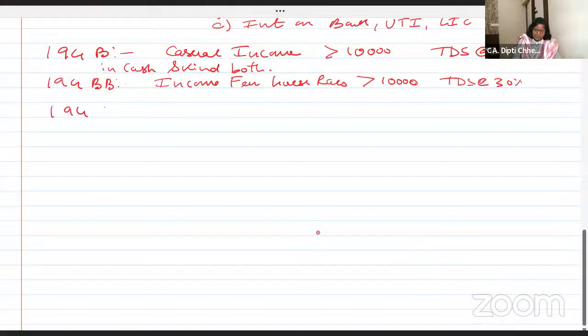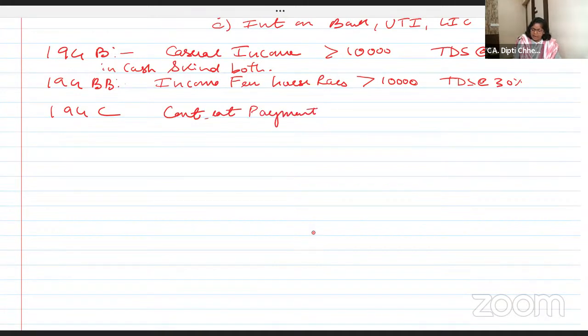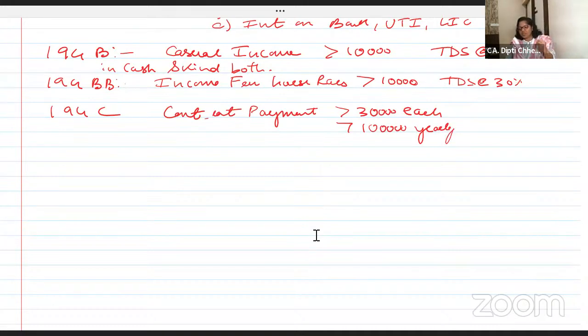Let us write this in the list what we have made. इसके बाद हम लिखेंगे 194C, contract payment. Contract payment above 30,000 each, above 1 lakh yearly. I'm literally giving you the mind mapping, and trust me, these booster notes are going to help you score marks, provided you are writing.